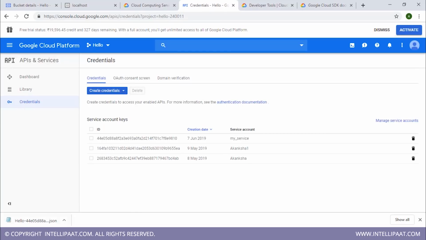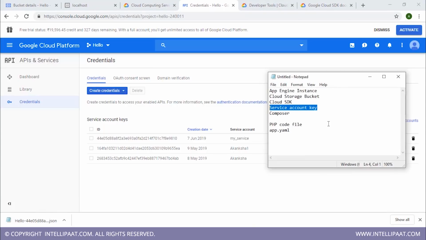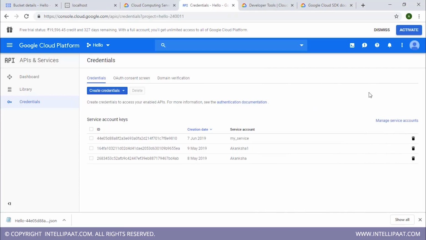Now make sure you keep this file safe because we are going to need this. Now we also have the service account key. So what's remaining is Composer. So let's get to it.